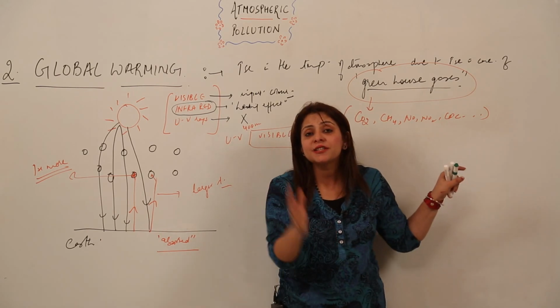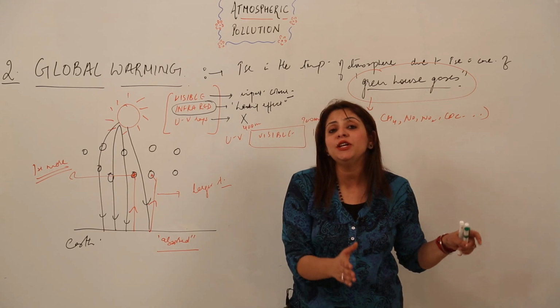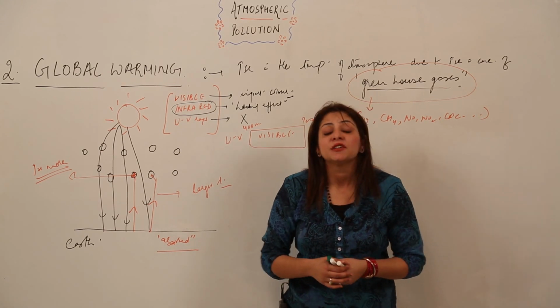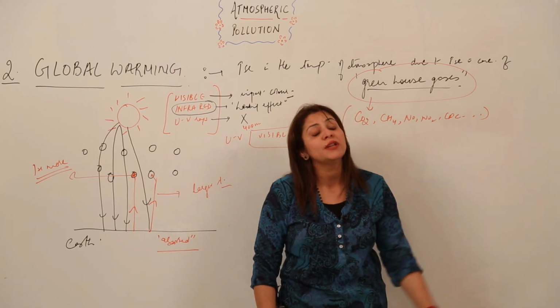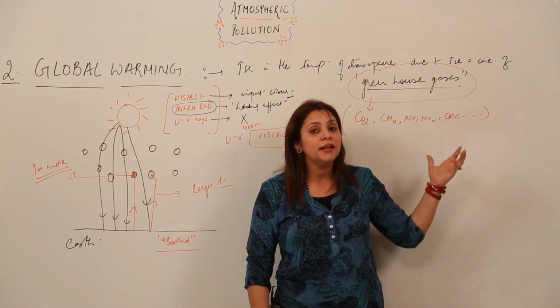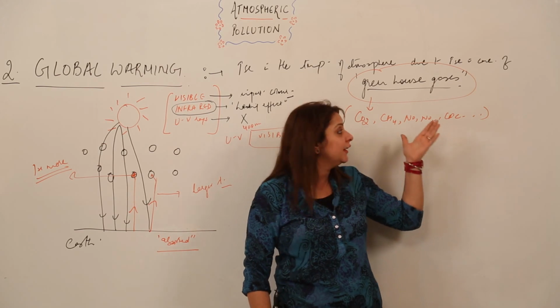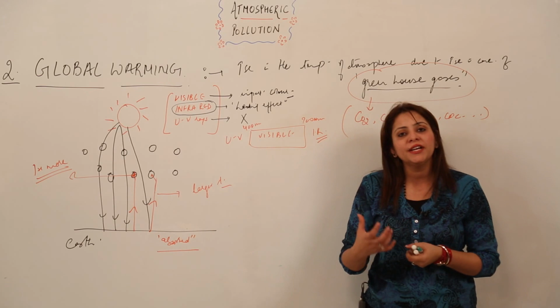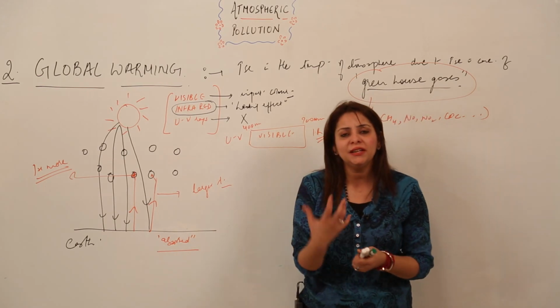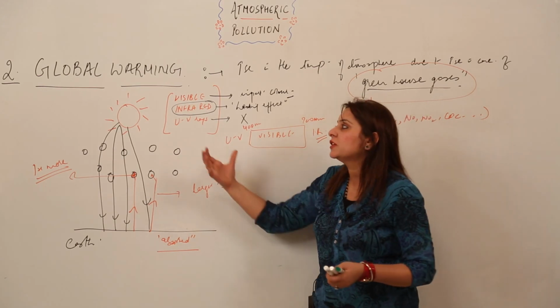Instead of using those fertilizers, we can use biofertilizers. By using biofertilizers, we will decrease the level of NO and NO2, that is, decrease the concentration of these greenhouse gases. So this is all we can do, and there are many other efforts you can think of to reduce global warming.